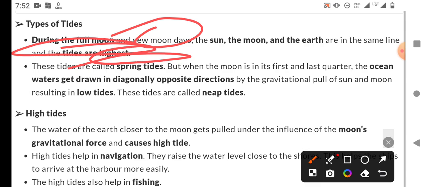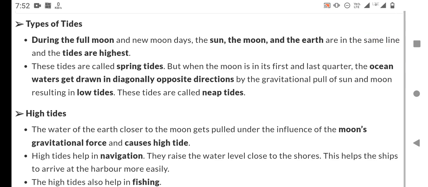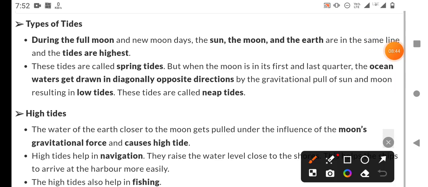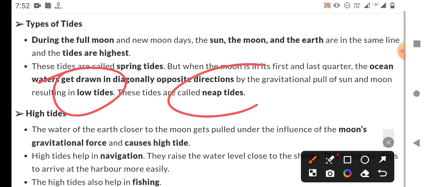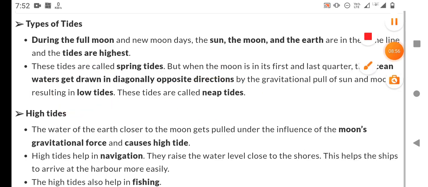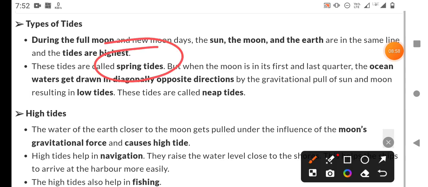But when the moon is in its first and last quarter, the ocean waters get drawn in diagonally opposite directions by the gravitational pull of the sun and moon, resulting in low tides. These tides are neap tides. So you should remember this. Spring tides are when, during the full moon, tides are seen at the highest level.